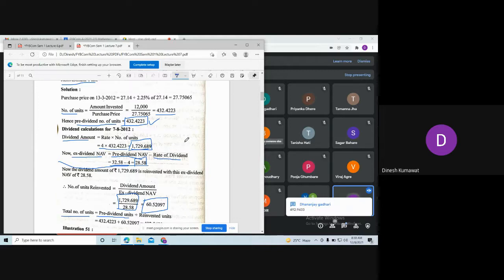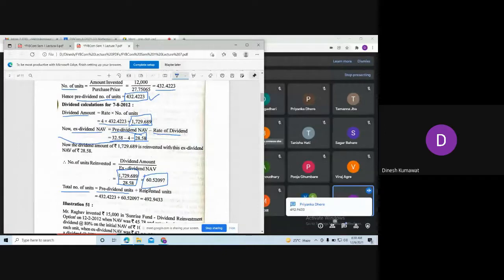Dhananjay is getting 492.9433. What about others? Okay, so both of you are getting the same answer. So tell me, is the problem clear? Yes, sir. Okay, anybody has any kind of doubt in this problem? So shall I move further? Yes, sir. Okay. Now observe the next illustration.